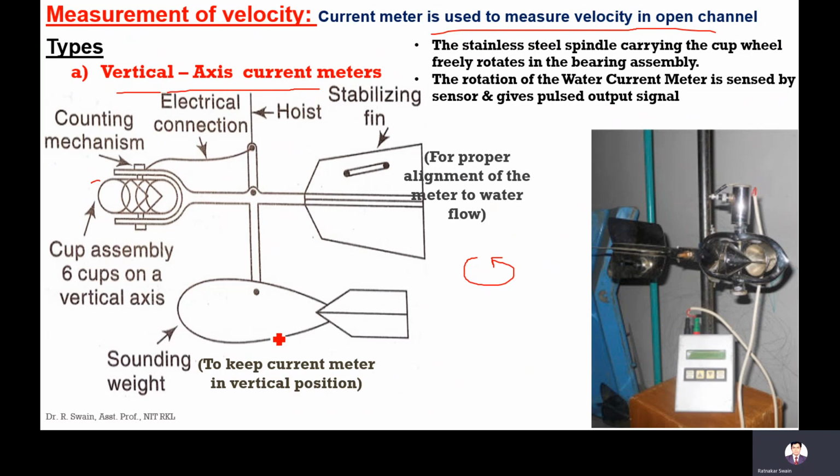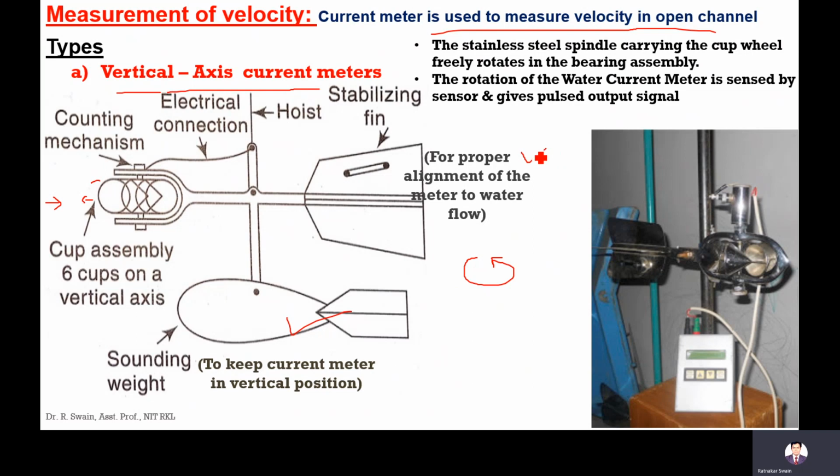This weight is just to keep the current meter in a vertical position. If there is no weight, it will not remain vertical, it will tilt, and it will not give you an accurate result. This pin is called the stabilizing pin, which gives proper alignment of the current meter to the water flow. If water flows in this direction, you place your current meter in this direction.